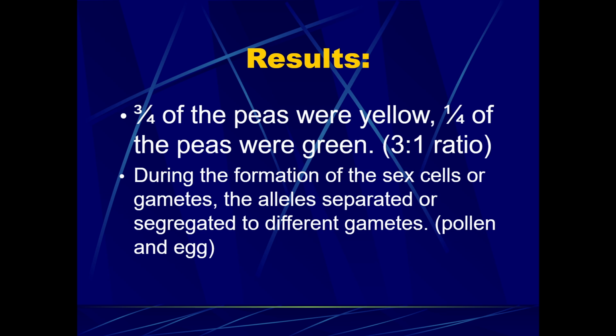So during the formation of the sex cells or gametes, the alleles must have separated or segregated to different gametes. And that would have produced pollen and an egg that contained different alleles. And when self-pollinated or crossed with each other, the missing trait had a chance to reappear because of the resorting of different types of traits or alleles within a gene.